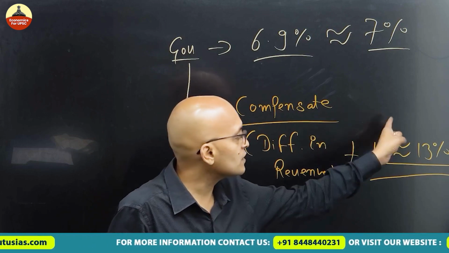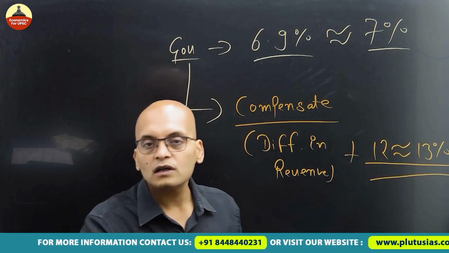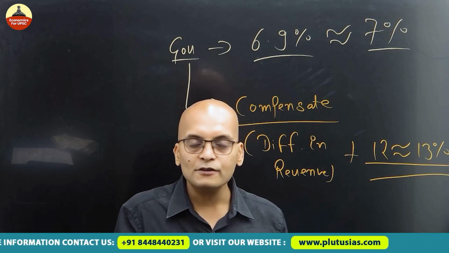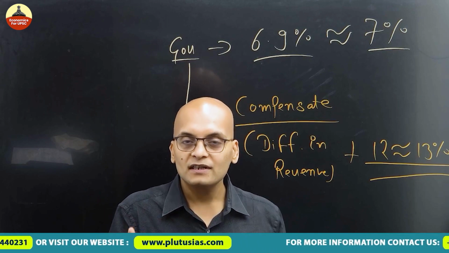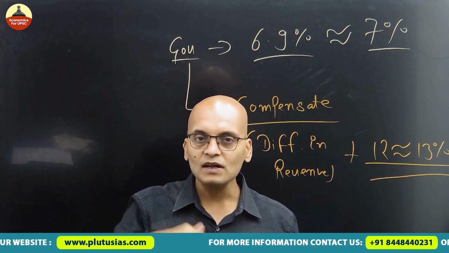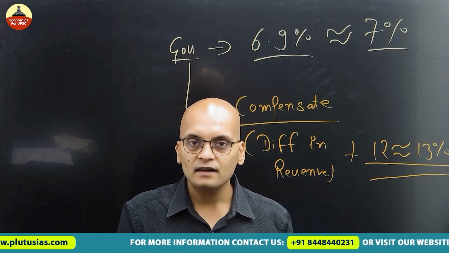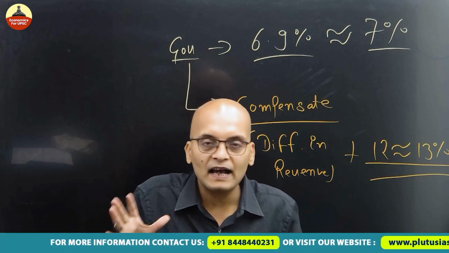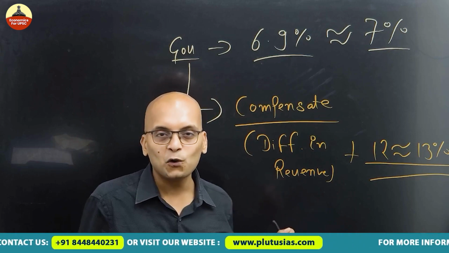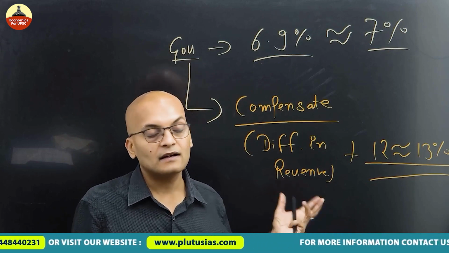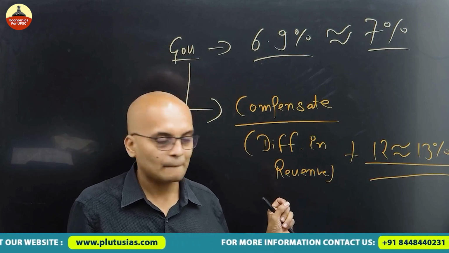Now if 12 to 13%, and if you look pragmatically into this matter, what is the ground report? By how much have the prices of your LPG increased? If you look at different aspects, you realize that 6.9 is a low level of inflationary rate that they are saying.